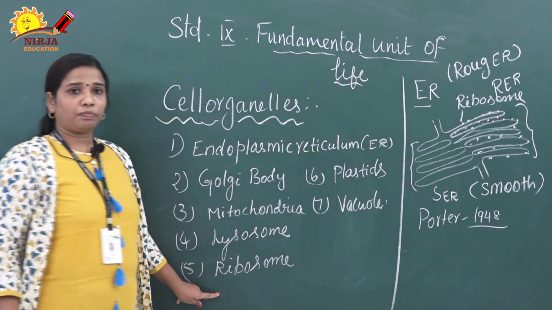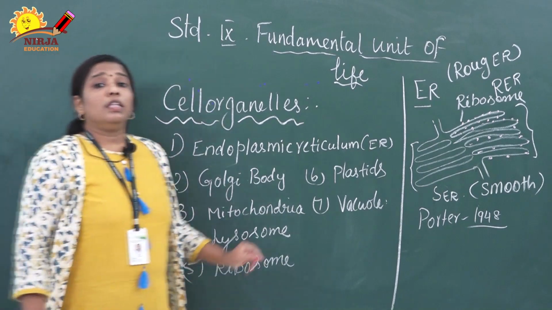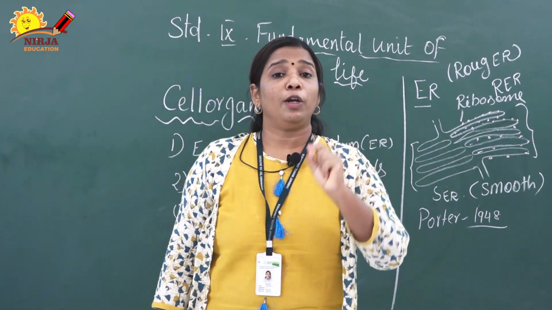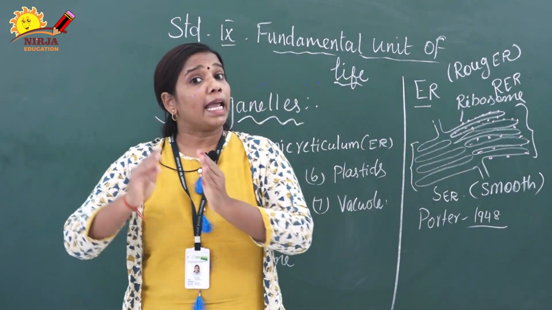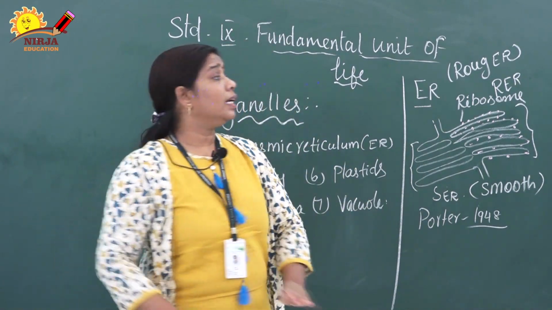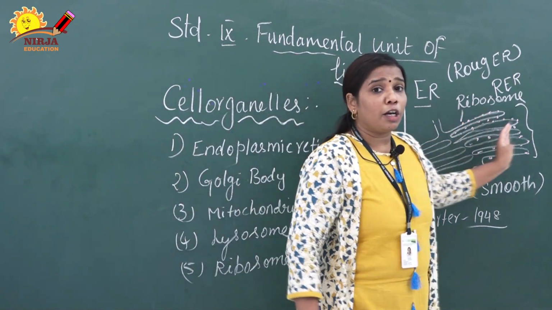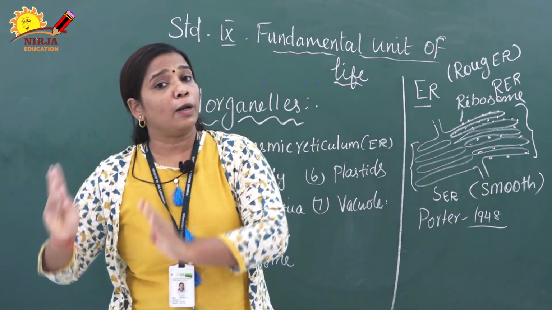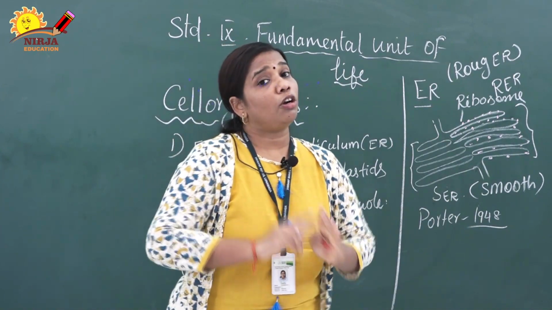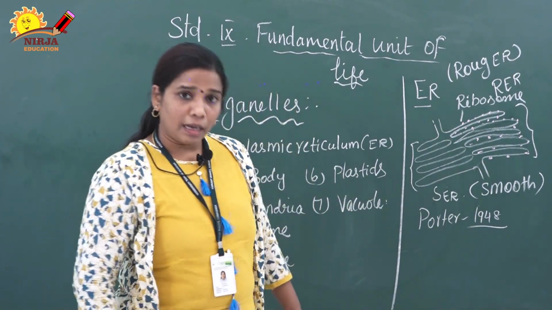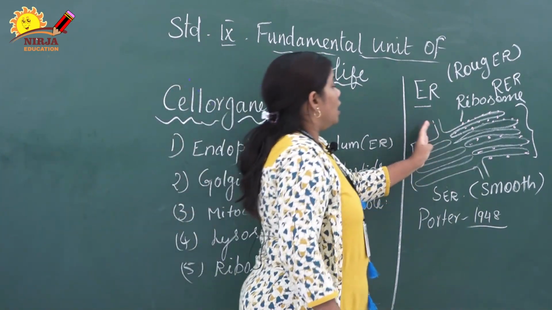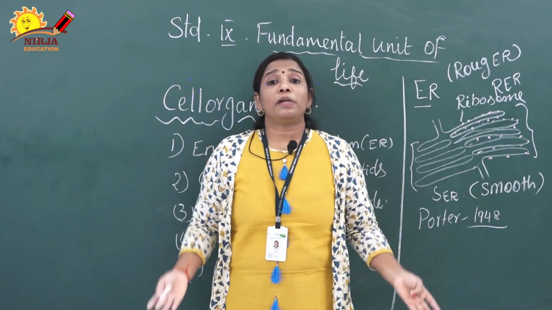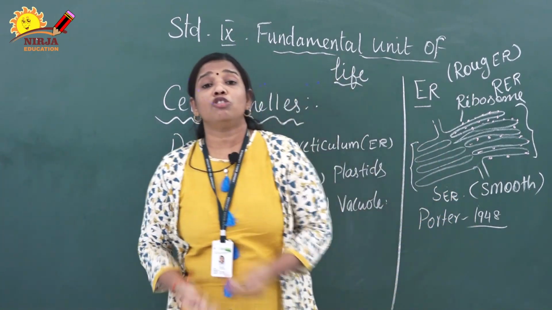Suppose the ribosomes are present on the outer layer of the endoplasmic reticulum, that endoplasmic reticulum is called rough endoplasmic reticulum. Presence of ribosomes on the endoplasmic reticulum is called rough endoplasmic reticulum. Clear? Suppose in some endoplasmic reticulum the ribosomes are not present or absent.